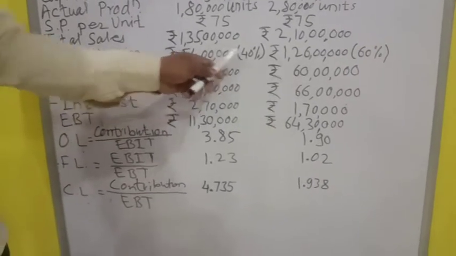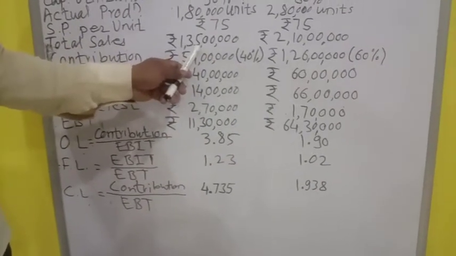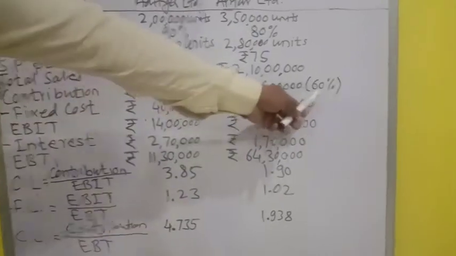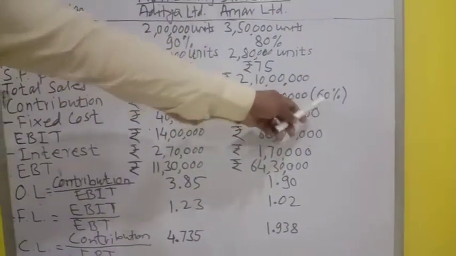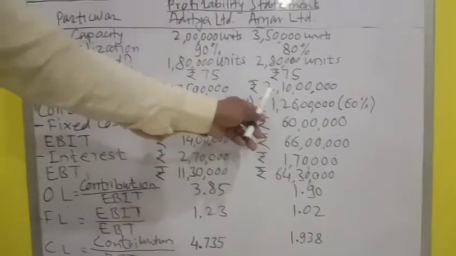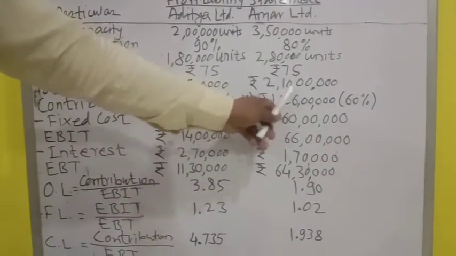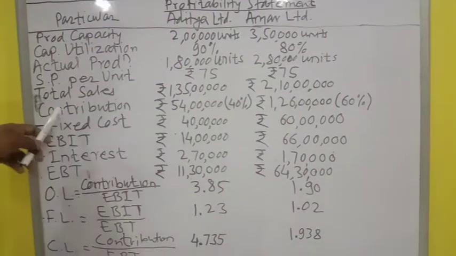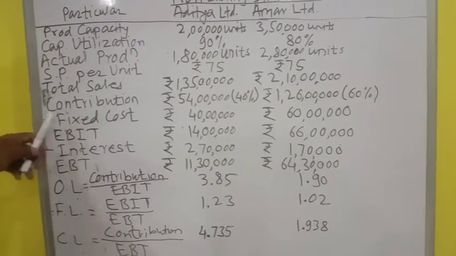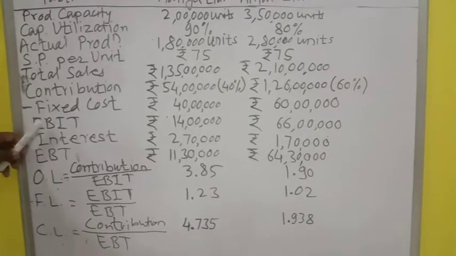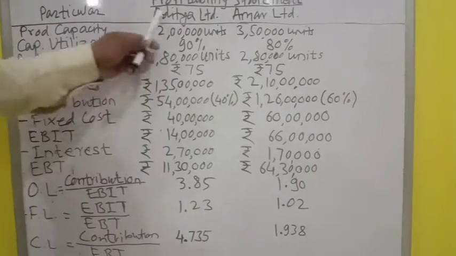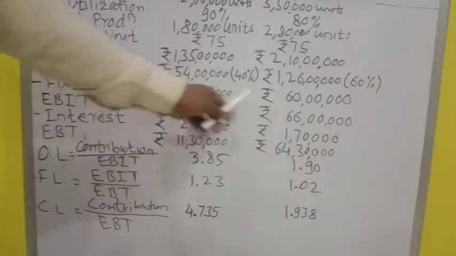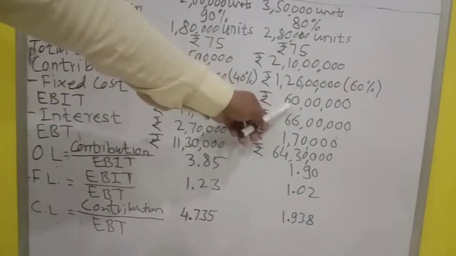We have done the 40% of 1 crore 35 lakh rupees, that is 54 lakh. And for Amar Limited, as the PV ratio is 60%, so 60% of total sales, that is 2 crore 10 lakh rupees, comes to rupees 1 crore 26 lakh rupees. So we have got the contribution, and if we subtract fixed cost from contribution, we will get EBIT. For Aditya Limited, the fixed cost is rupees 40 lakh, and for Amar Limited, the fixed cost is rupees 60 lakh, which is already given.